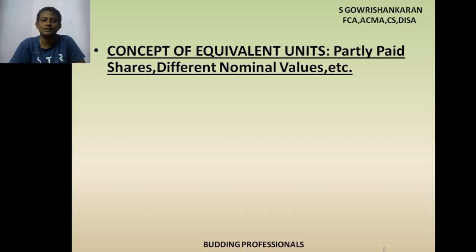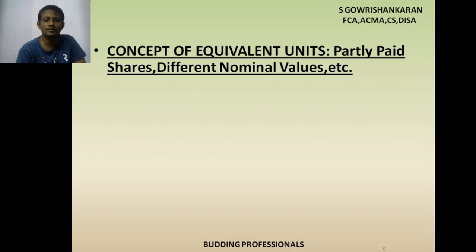In this case, what is my weighted average number of shares? What is my equivalent unit? One fellow has paid fully, another fellow has paid only partly. So accordingly we have to share the earnings. Earnings per share should be shared accordingly. Logically, if one fellow has paid full money, then he is eligible for full earnings. Another fellow only paid part of the money, then he is not eligible for full earnings. We have to do some weight adjustment. Here also we have to do a weighted average. That is why it is called the concept of equivalent units. Instead of weighted average, it is mentioned as equivalent units. Okay. So just go through the theory.